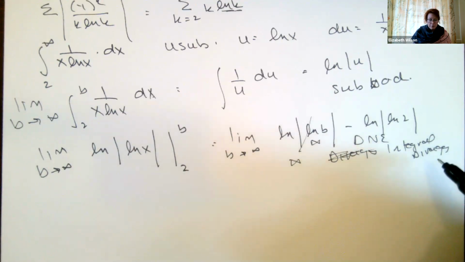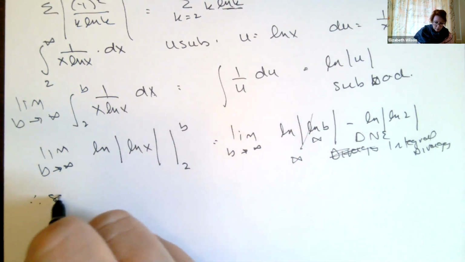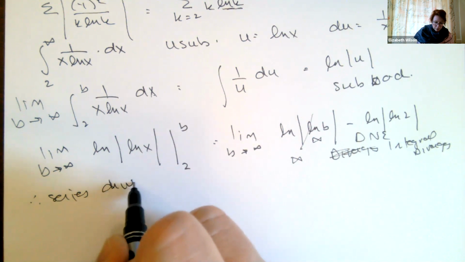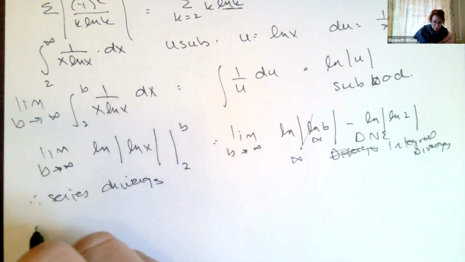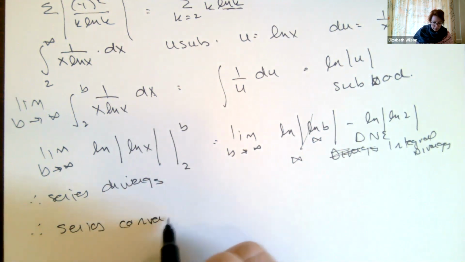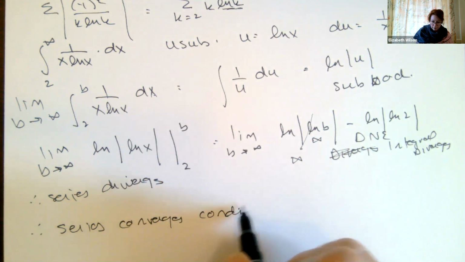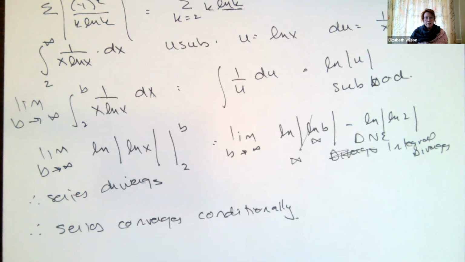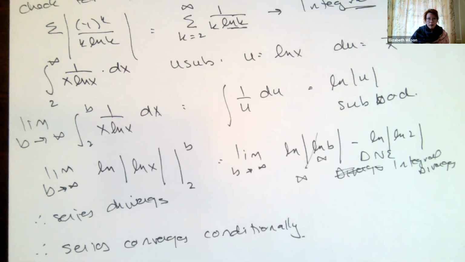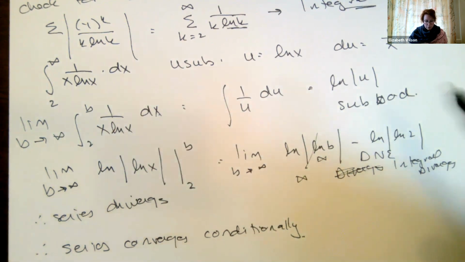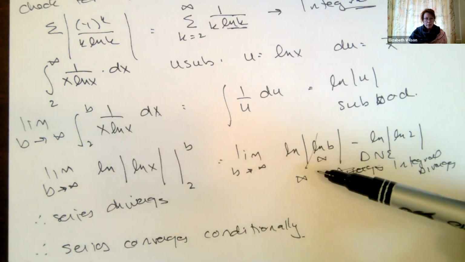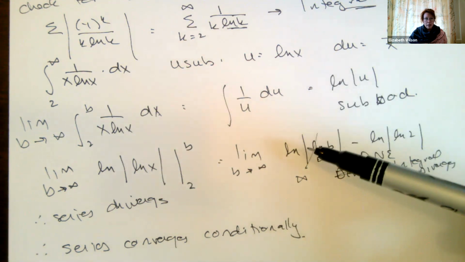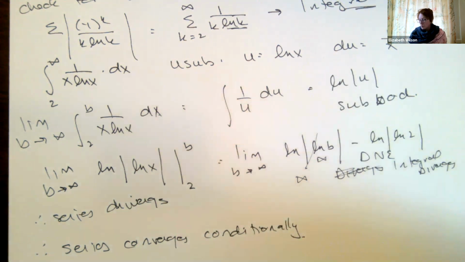Since the integral diverges, that means our series diverges, which means that our original series converges conditionally. It's conditional on it being an alternating series. If it's not alternating, it's not going to converge. If it converged here using my integral test as well as with my alternating series test, it would converge absolutely.